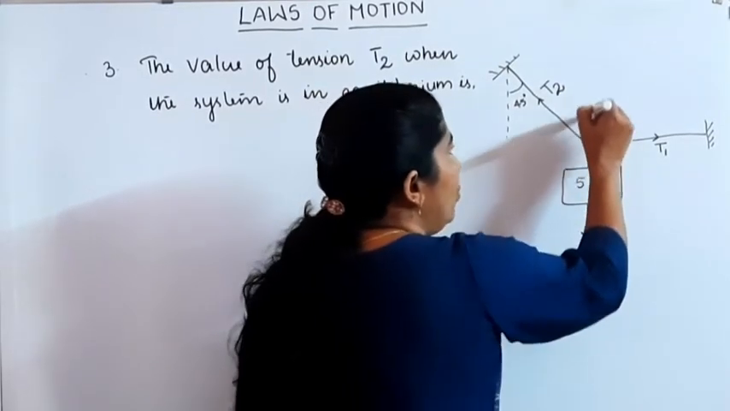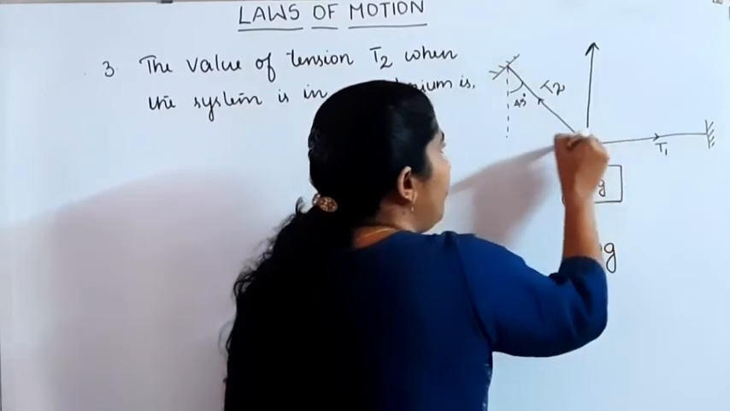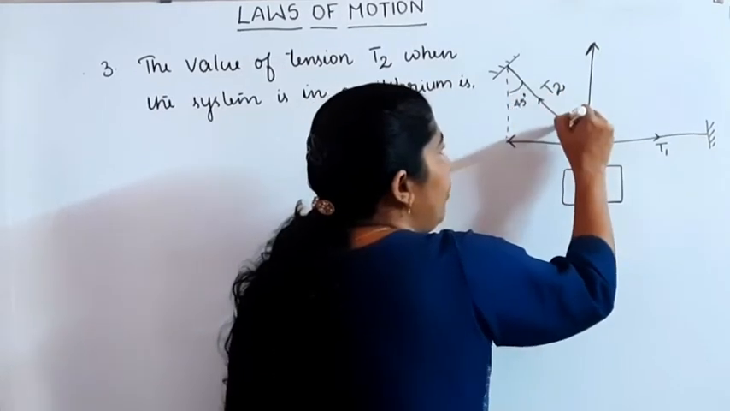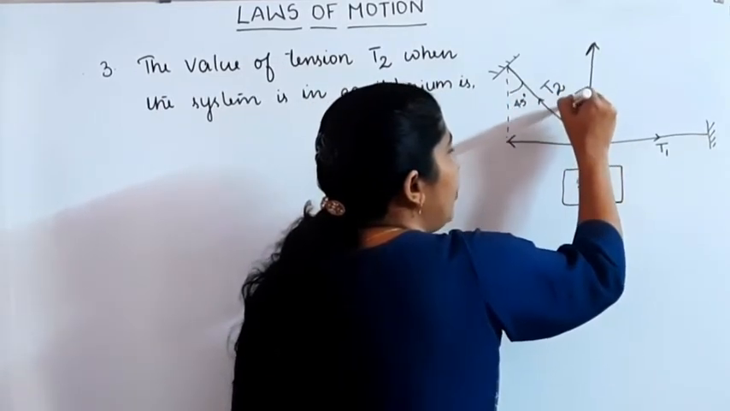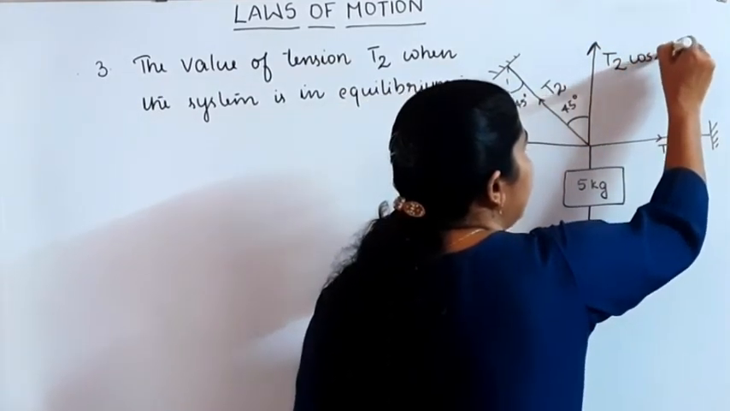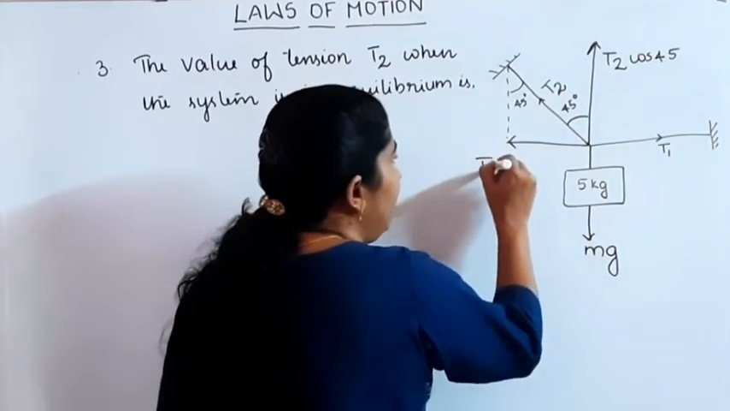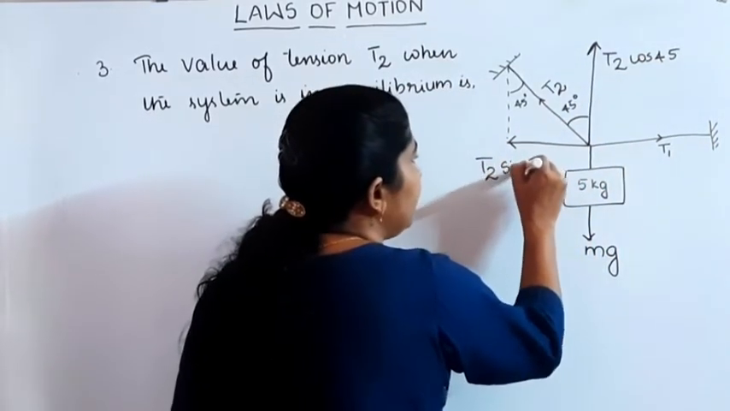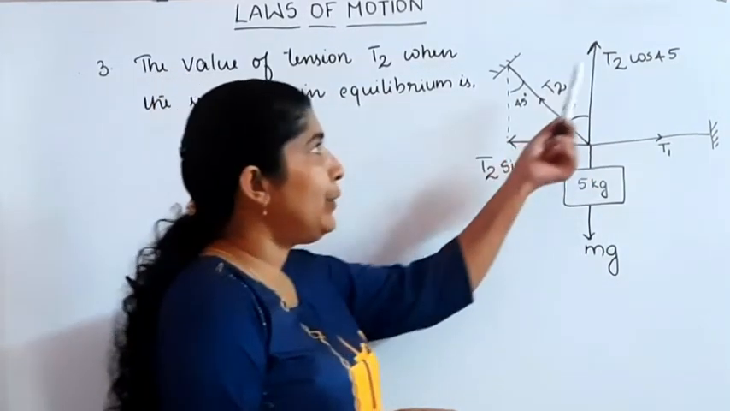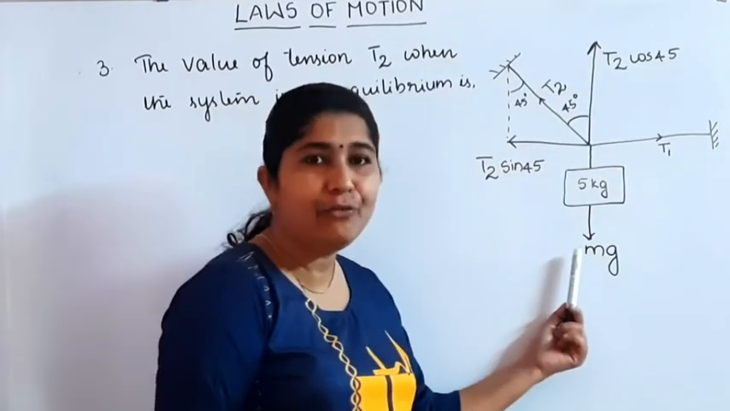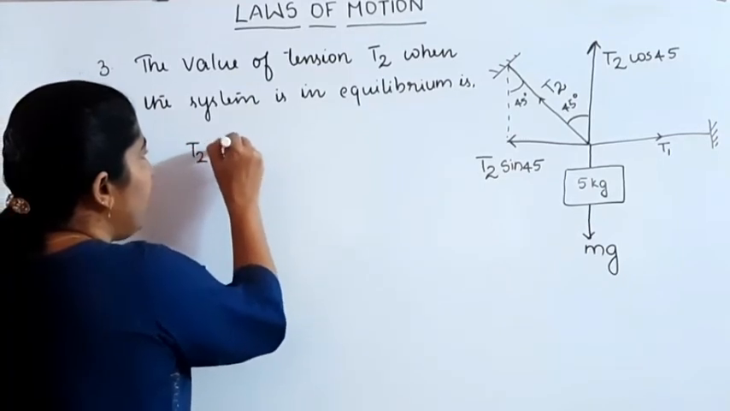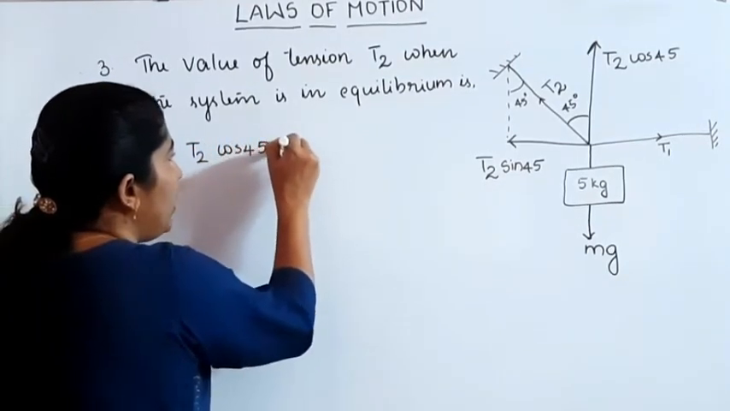Then T2 can be resolved into two components. If this angle is equal to 45, this angle is also equal to 45 degrees. T2 cos 45 is here, and here it is equal to T2 sin 45. Then from this we can say that T2 cos 45 is balanced by the weight of the body mg.